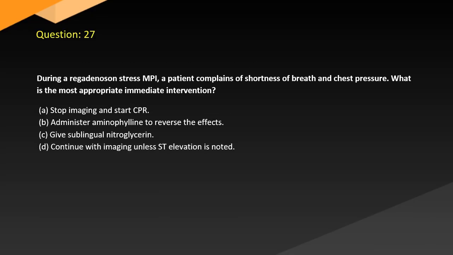Question 27. During a regadenoson stress MPI, a patient complains of shortness of breath and chest pressure. What is the most appropriate immediate intervention? A. Stop imaging and start CPR. B. Administer aminophylline to reverse the effects. C. Give sublingual nitroglycerin. D. Continue with imaging unless ST elevation is noted.